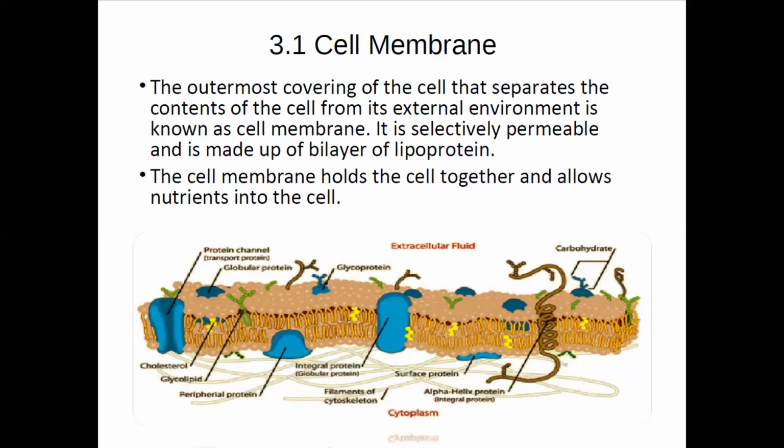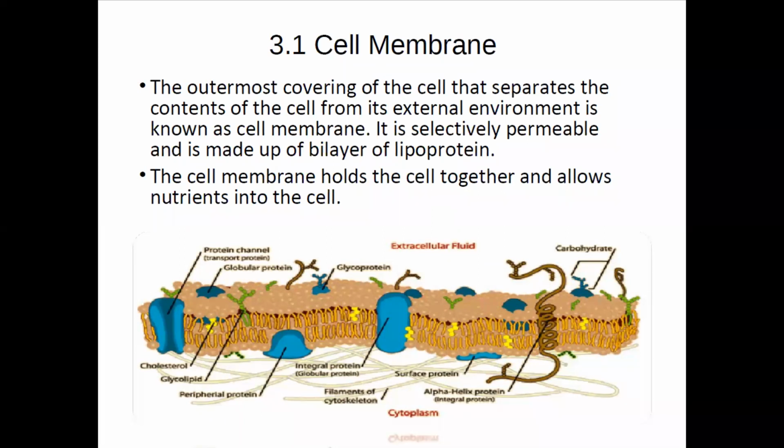They do not allow all the particles to move through them, because if they allowed that, some problem would crop up, isn't it? So they are selectively permeable. That means they selectively allow some particles to move through them, and it's made up of bilayer of lipoprotein. Bilayer of lipoprotein means there are two layers of lipoprotein present. The cell membrane holds the cell together and allows the nutrients into the cell.